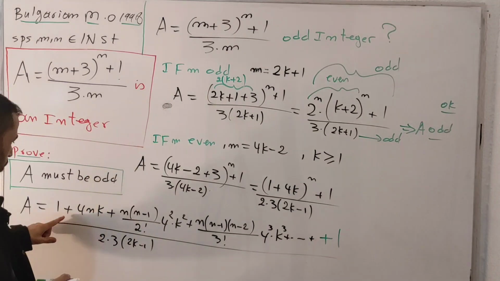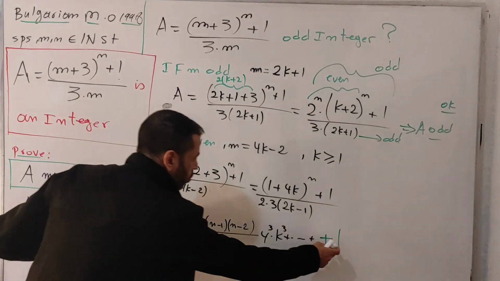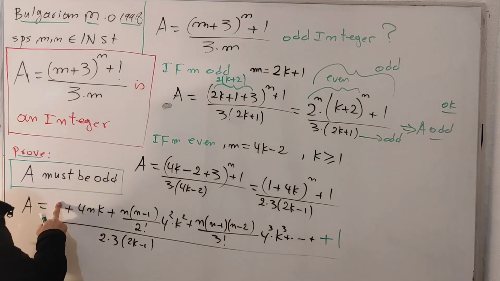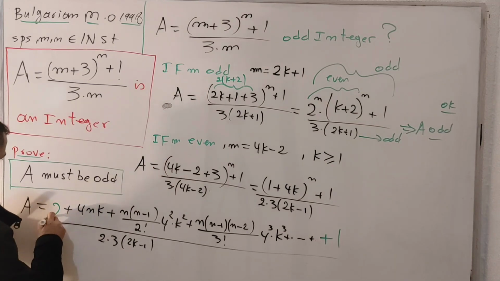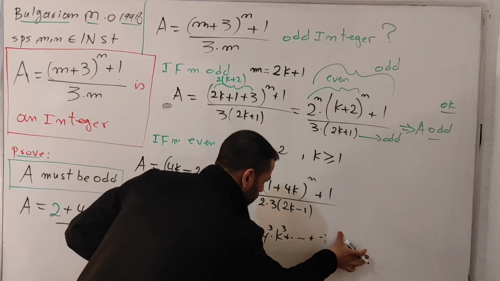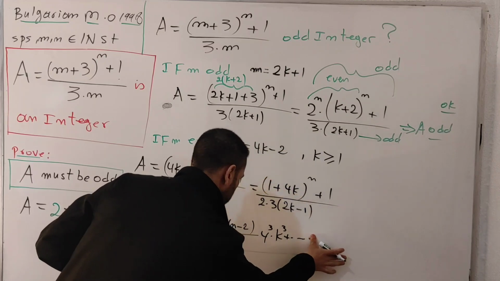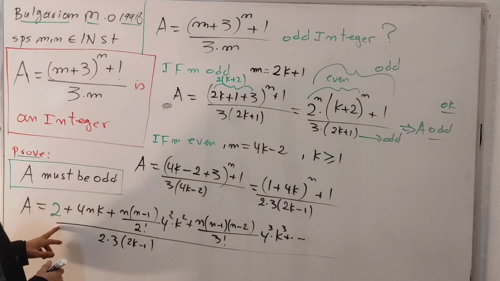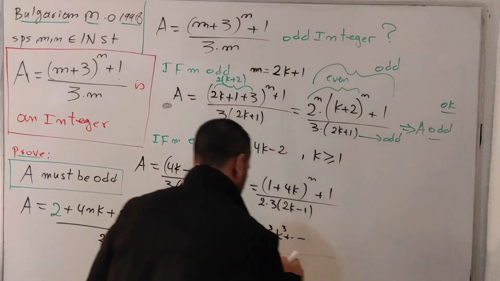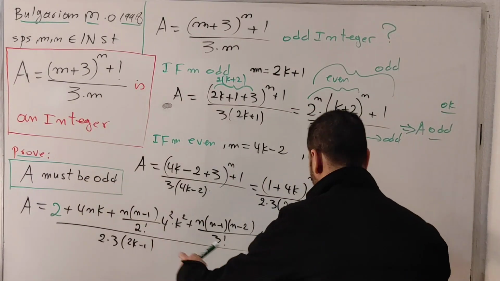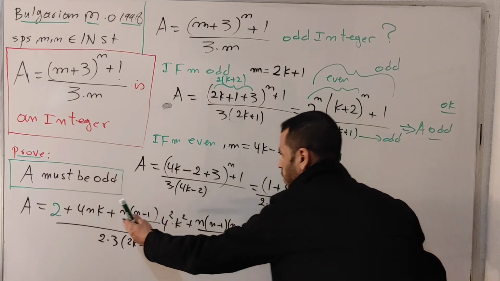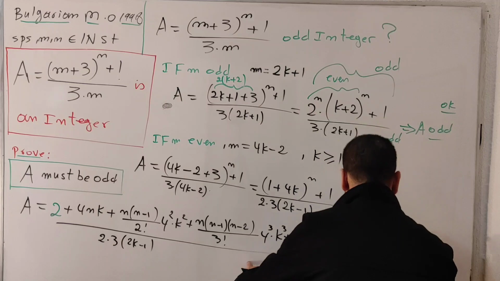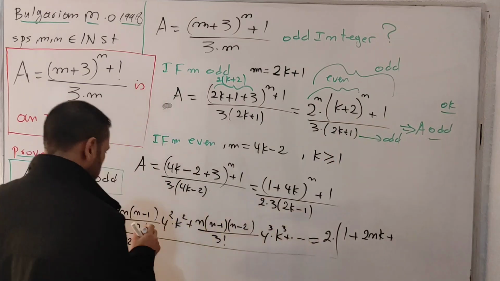Now I'm going to take this number 1 and this number 1 and put them together. I will get the number 2 here. This one will be cancelled out. Then I'm going to take the number 2 as a common factor. I will have 2 multiplied by 1 plus 2nk, plus this one.